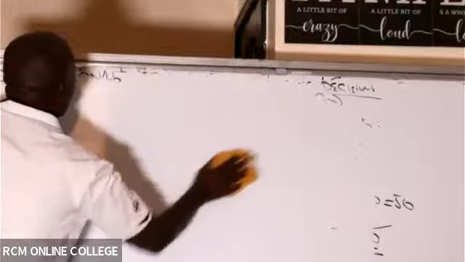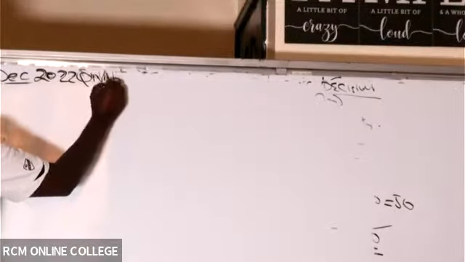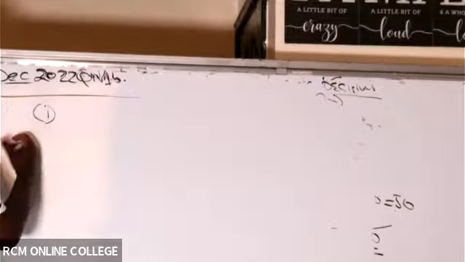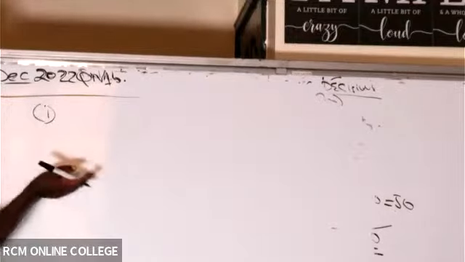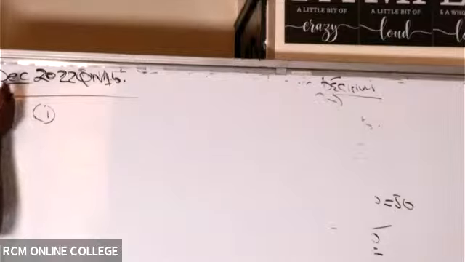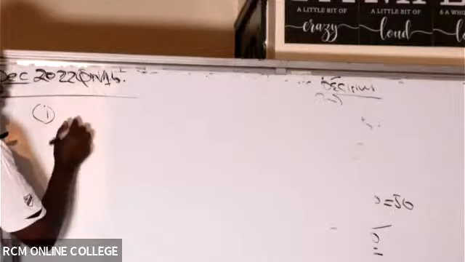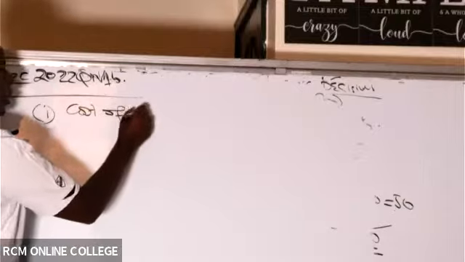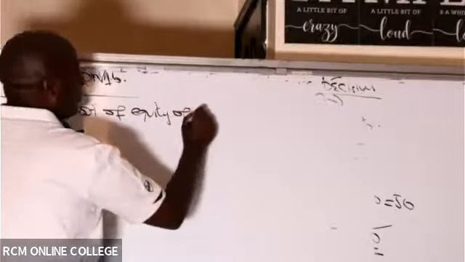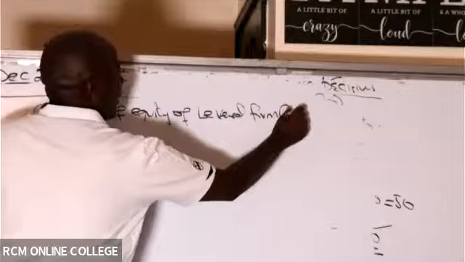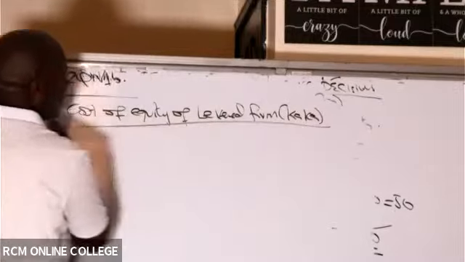Now, ladies and gentlemen, we are doing this December 2022, question number 1B. So you come and write, because so many times we see students who just do questions haphazardly without telling the examiner the exact question number that they're doing. We are doing Roman 1. I must put a title to it. It is cost of equity of a levered firm, which is EE.